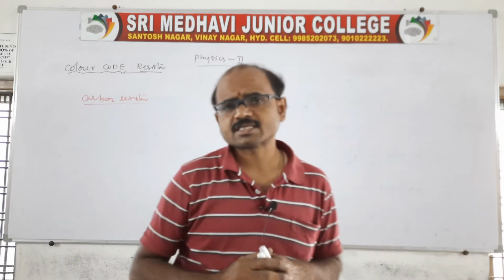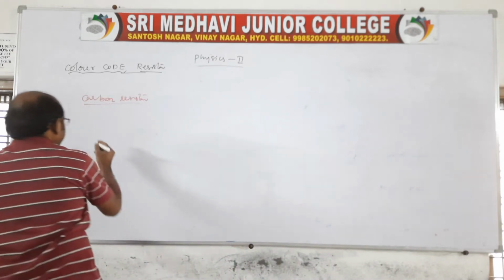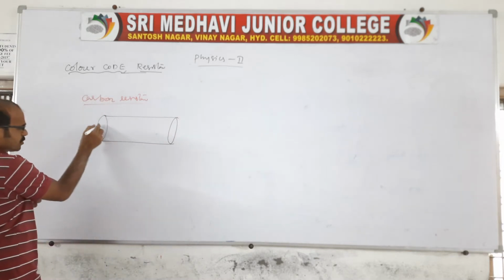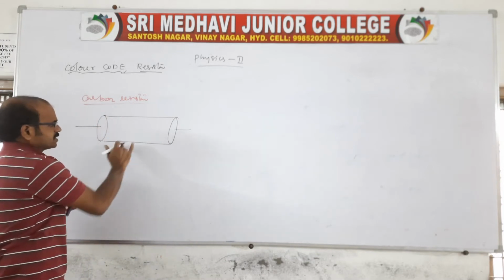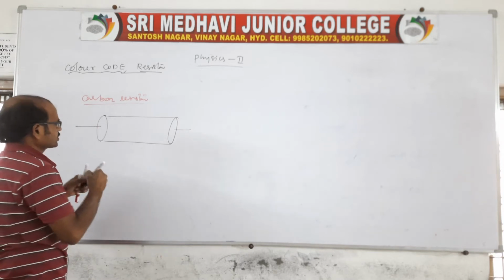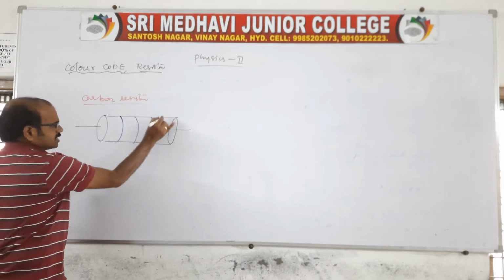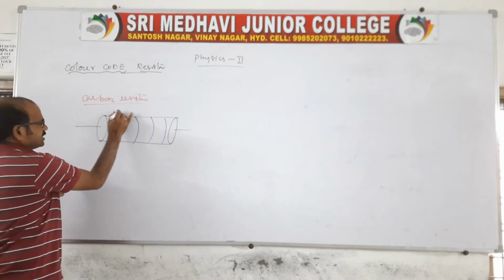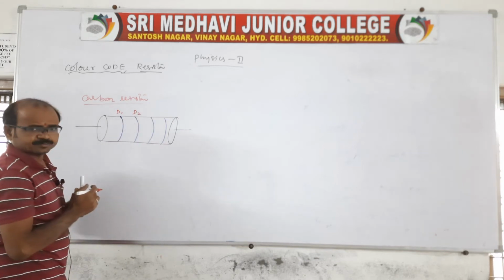The carbon resistor is one solid cylinder, and both ends are connected to a wire. On this carbon cylinder there are four strips. One strip, another strip, a third strip, and a fourth strip. Sir, what are the strips? The first one we call the D1 digit, the second one the D2 digit.